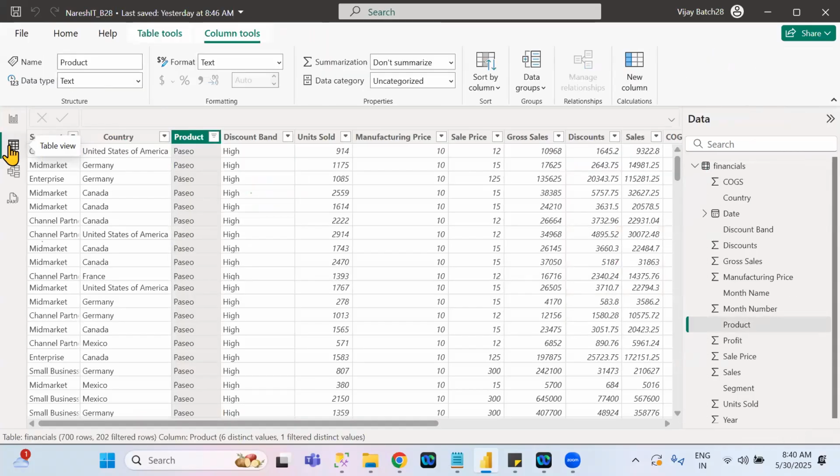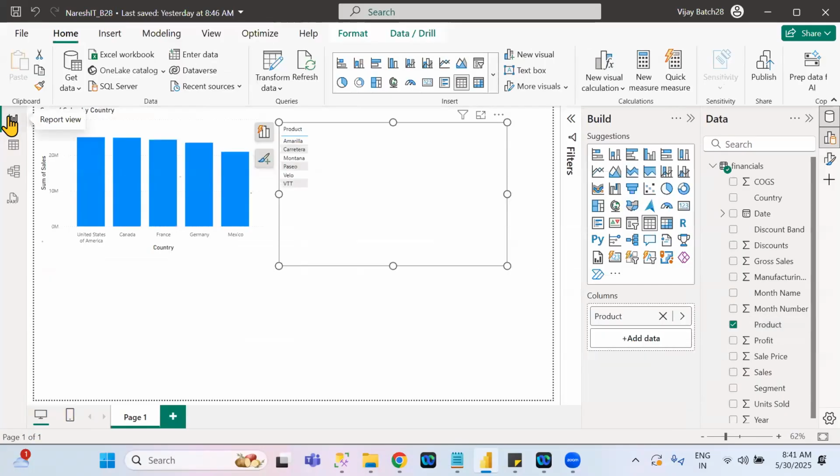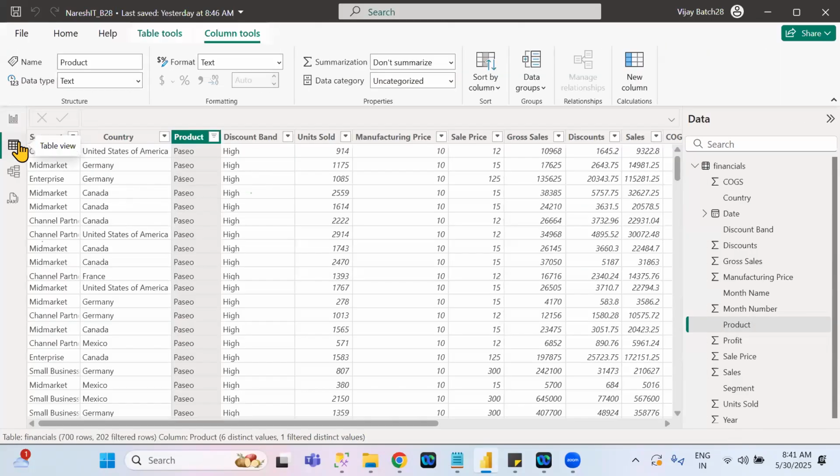Very, very important point. And whatever filters you applied in the report view tab are not reflected in the table view. That means both are independent. Understand or not? Very, very, very important point. Whatever filters you applied in one are not reflected in the other. Understand clearly?